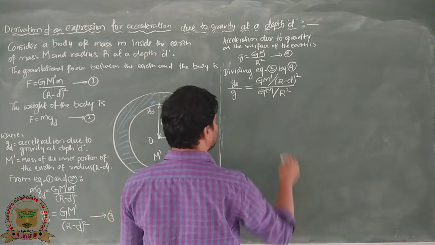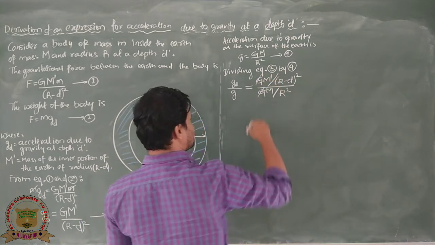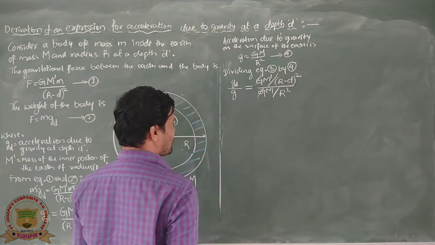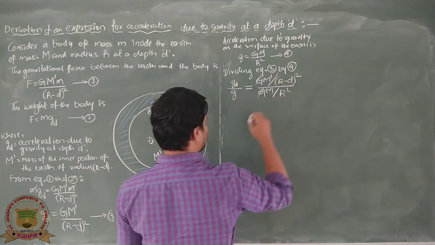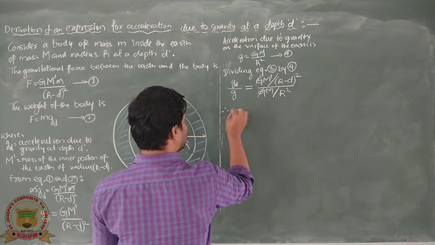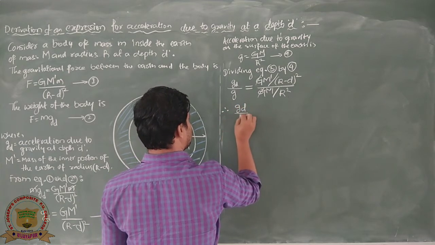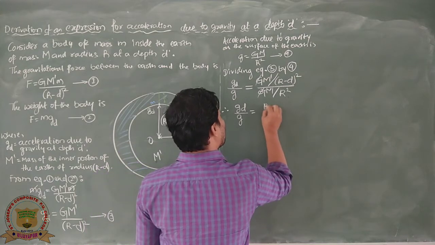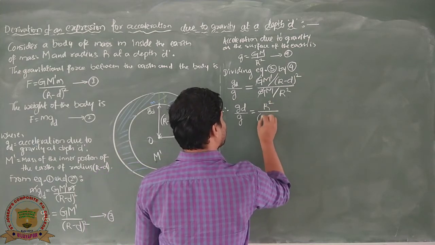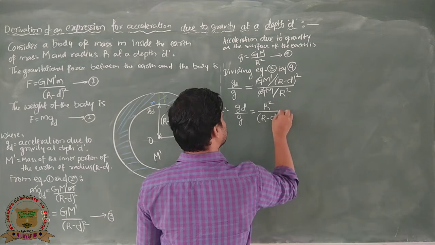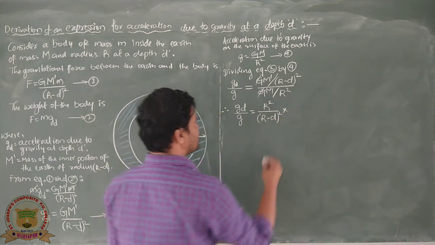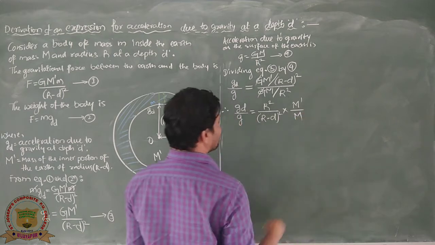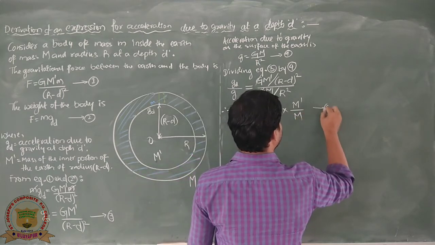Here this G and this G are going to cancel, and then this R square will move to the numerator and this (R minus d) will move to the denominator. Therefore g_d by g is equal to R square divided by (R minus d) whole square into M dash by M, and this is going to be equation number 5.